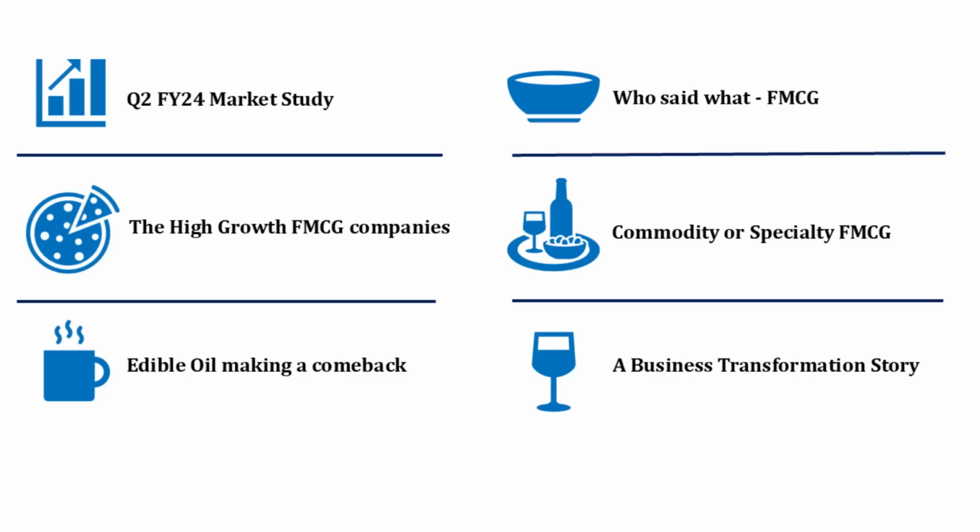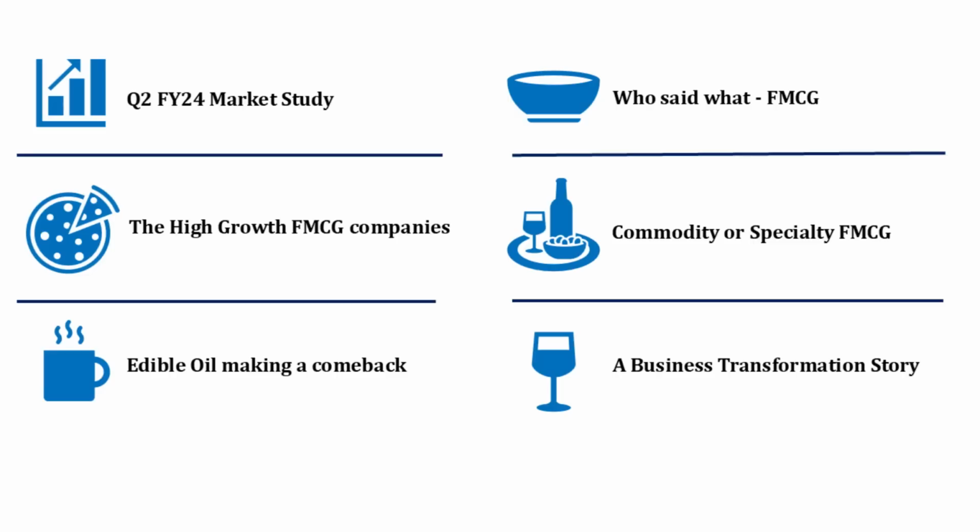आज के वीडियो में हम क्या करने वाले हैं? We are going to talk about 2-3 topics and a specific theme. We will start with analysis of Q2 market study where the Q2 FY24 quarterly results are going on. And then we'll try to identify some important themes, some growth areas, and we will discuss about it. So in today's video, out of these 6 topics, we'll cover 3-4 topics, and बाकी के जो topics हैं वो मैं अगले वीडियो में cover करूंगा. So let us jump to first how the Q2 FY24 results have been.